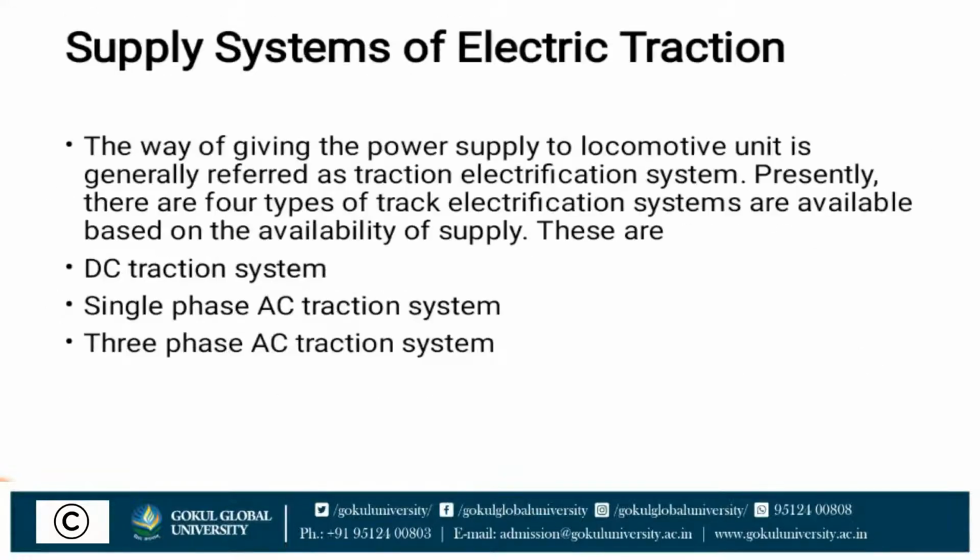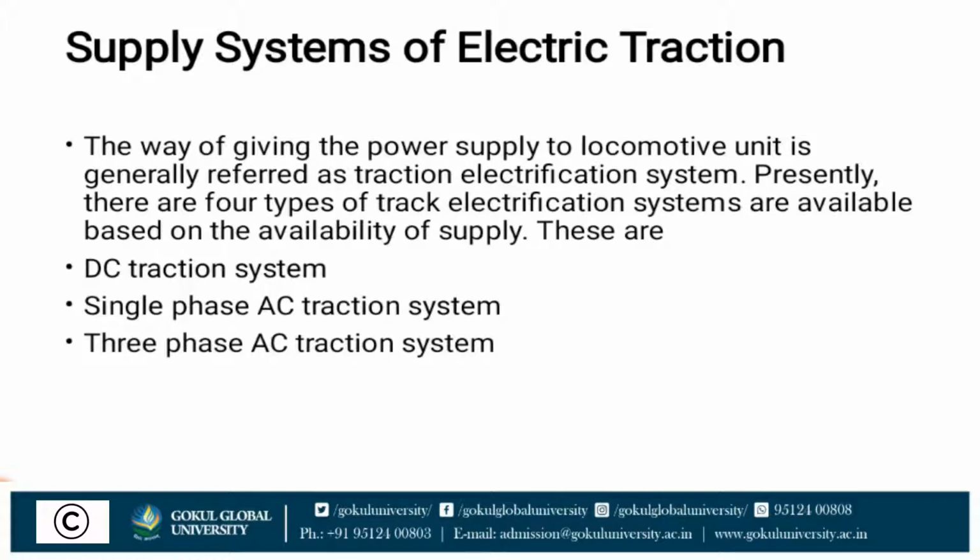Next, the supply system of electric traction. How do we supply the locomotive in an electric traction system? The way of giving the power supply to the locomotive unit is generally referred to as a traction electrification system. Presently, there are four types of track electrification systems available based on the availability of supply. These are the DC traction system, single phase AC traction system, three phase AC traction system, and a combination of AC and DC traction system.